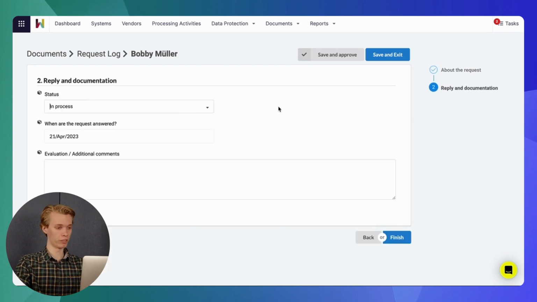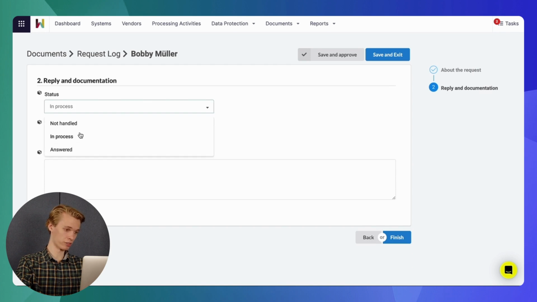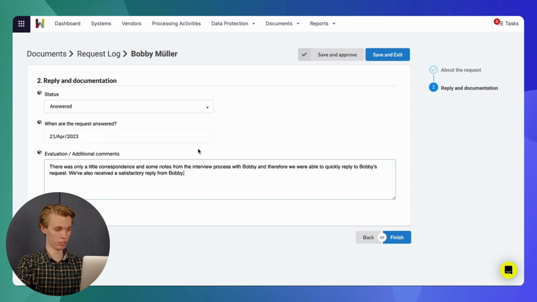In step 2 here, we can see that we are still in status in process, but we actually answered him early today. So I'm going to set that to answered instead. And as you can also see, I've set the date to today. I also prepared a little bit of text for the evaluation. I'm just going to paste it into the text box here.